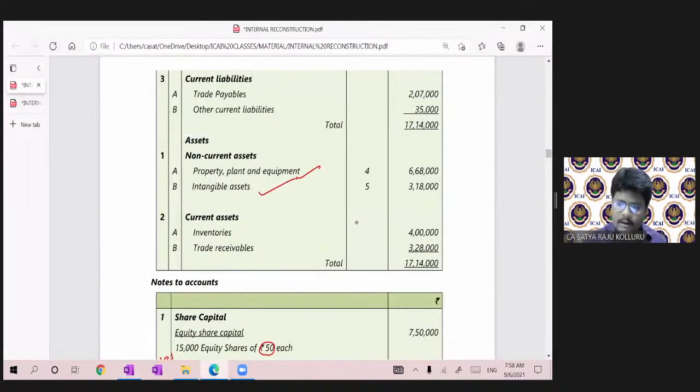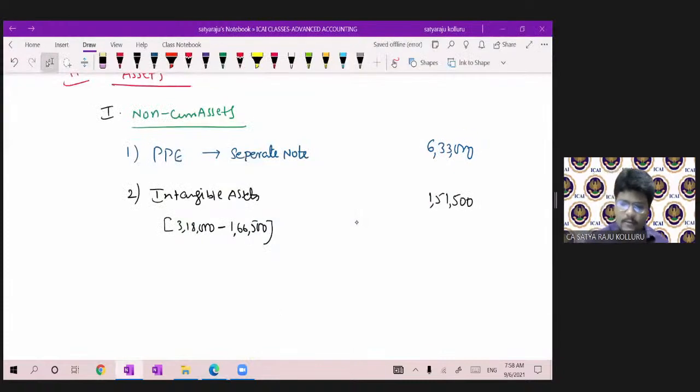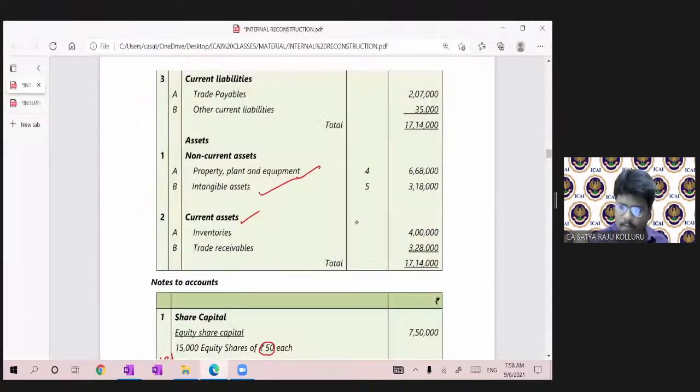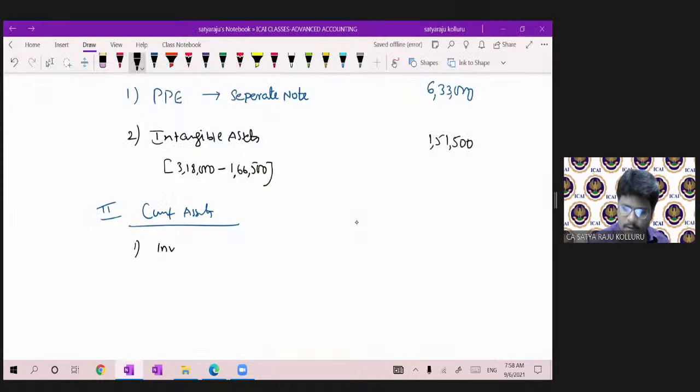Then after non-current assets, coming to current assets, there is no change in the inventories and trade receivables. Please let me write non-current assets. After that, current assets. Inventories was 4 lakh.